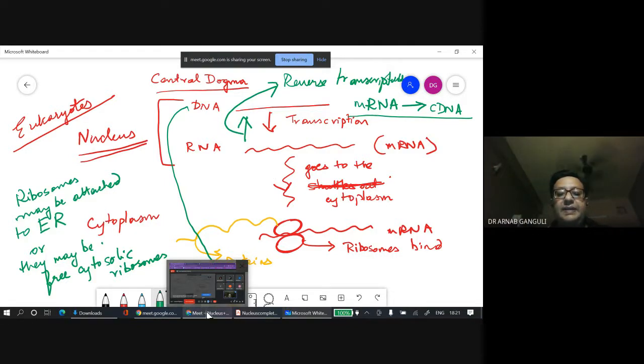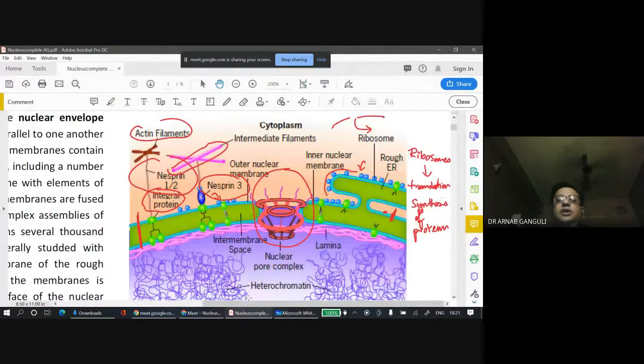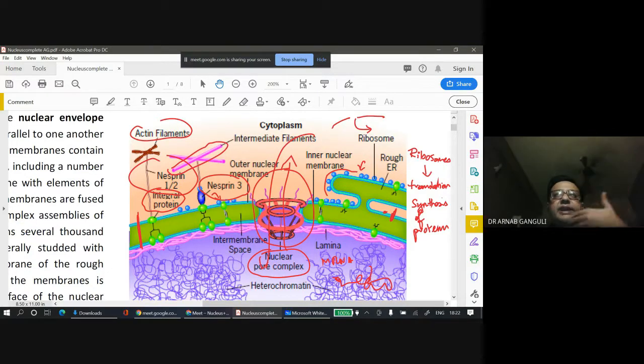Now let us get back to our nucleus. So what this nuclear pore complex does: it allows the movement of messenger RNA, which is transcribed inside the nucleus from these DNA strands, to go outside into the cytoplasm. It also allows certain proteins which are made in the cytoplasm to come inside, allowing entry and exit of proteins and messenger RNA.